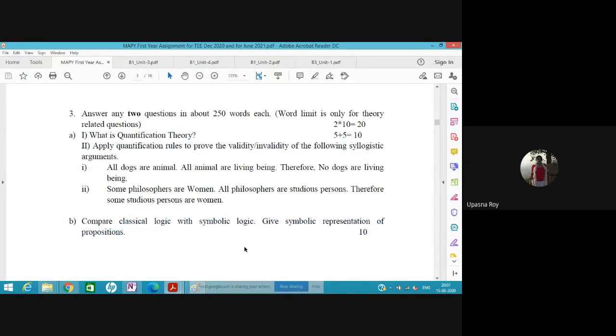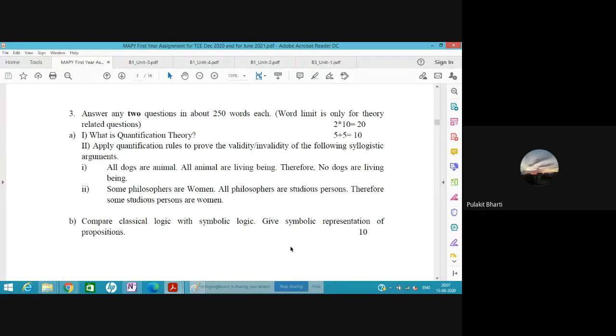It might be in the book, but we need to search first. So for the third, first part, I will take quantification. I will try my best. I will check, and if it is not there, then maybe we will take help from Google, in relation with philosophy. Govind, which topic would you like to take